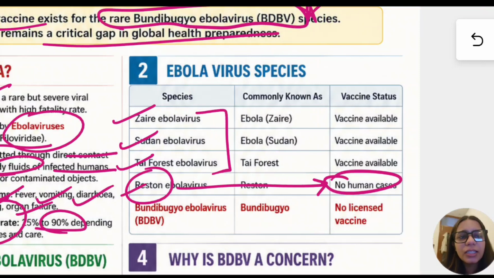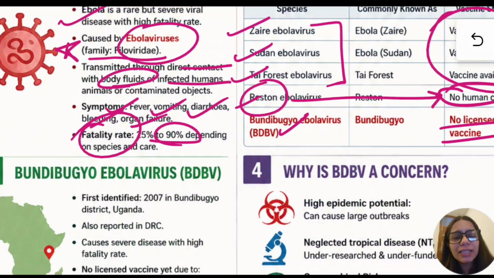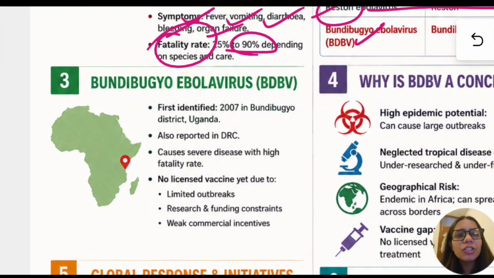The rest of these three impact humans, but a vaccine is available. So currently there is only one strain of Ebola, that is Bundibugyo, for which there is no licensed vaccine as of now. Now this was first identified in Uganda, and there has been an outbreak in Uganda currently, that is why it is in the news.